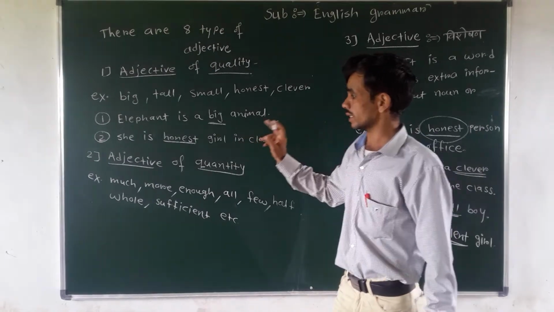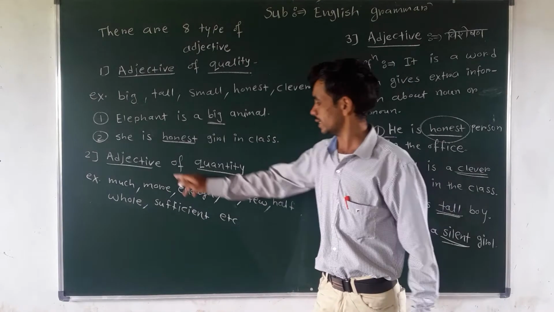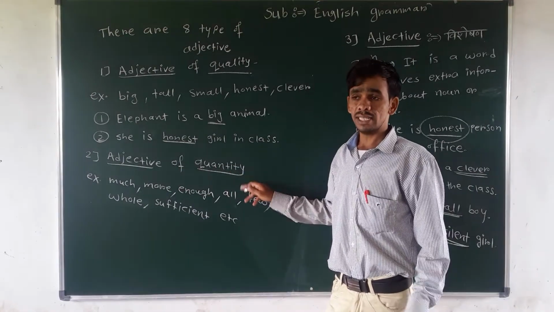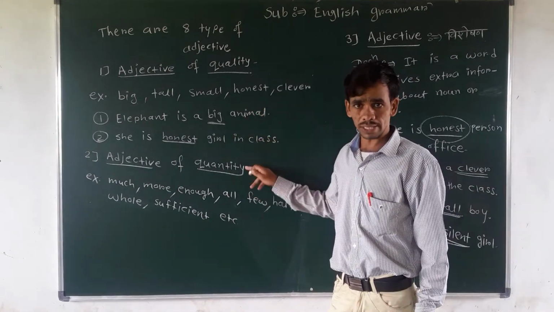Understand? Now the next type of adjective is adjective of quantity. There is a difference between quality and quantity.